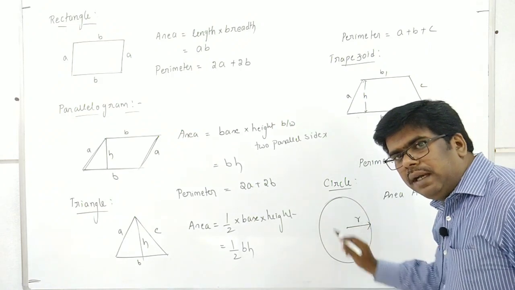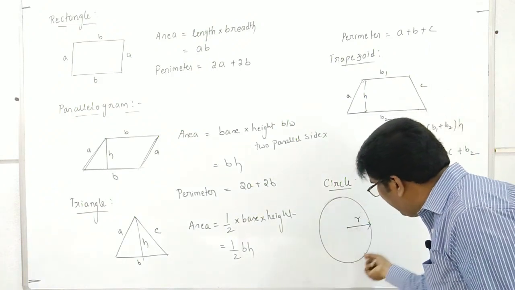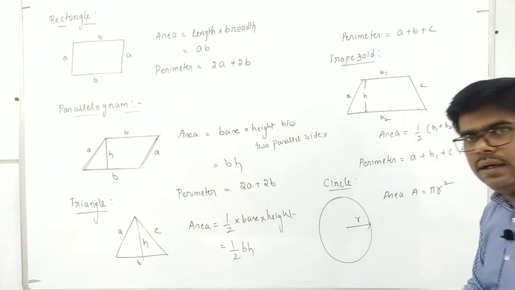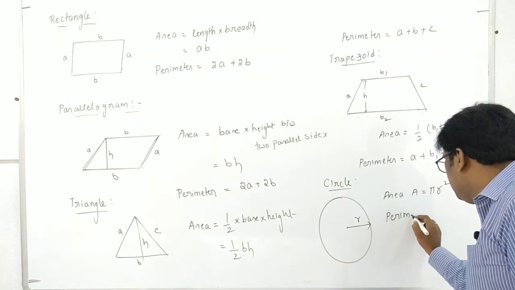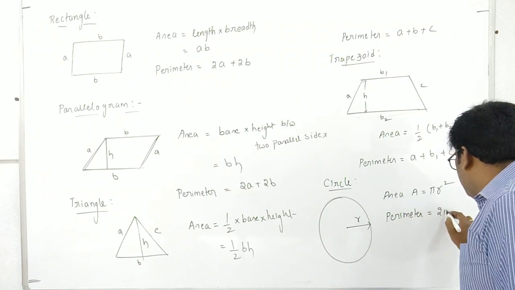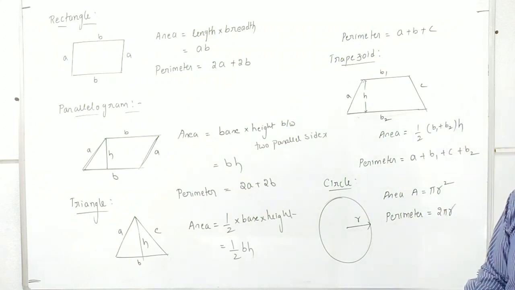And the perimeter means this complete boundary length. Boundary length is nothing but 2 pi r, and perimeter is 2 pi r, we can write.